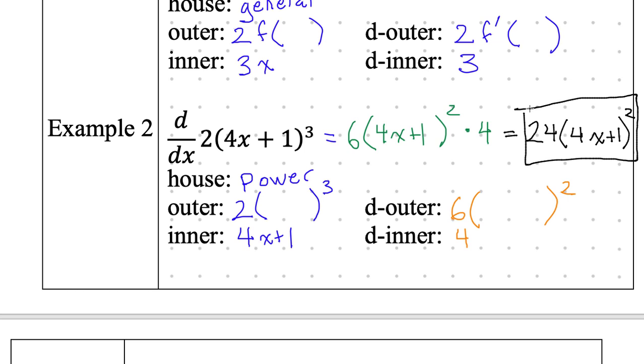That's it. That's all I have for you guys. It does get a little bit harder because some of the inners aren't linear. Some of them are quadratic and even bigger than that. But generally speaking, that is all you need to know.